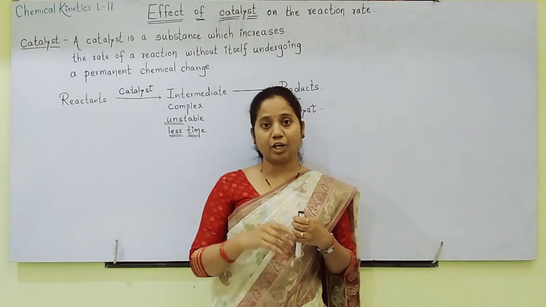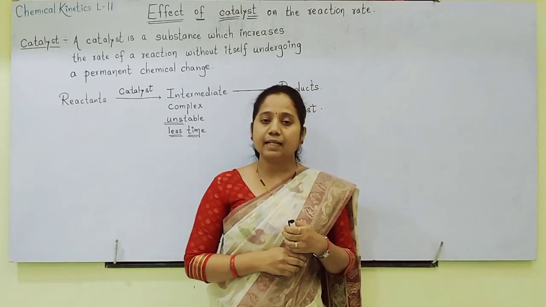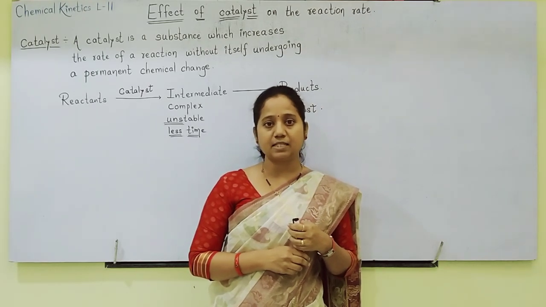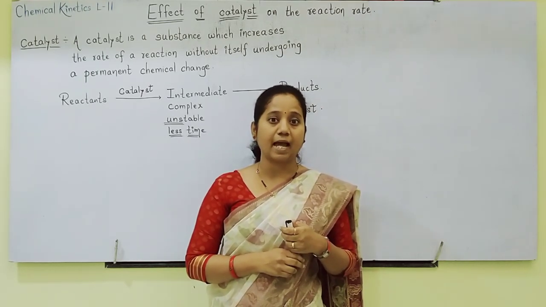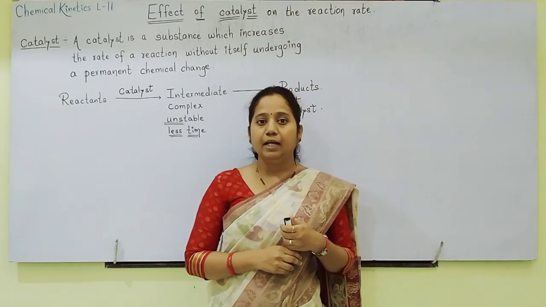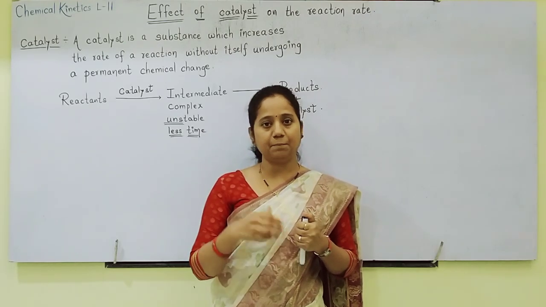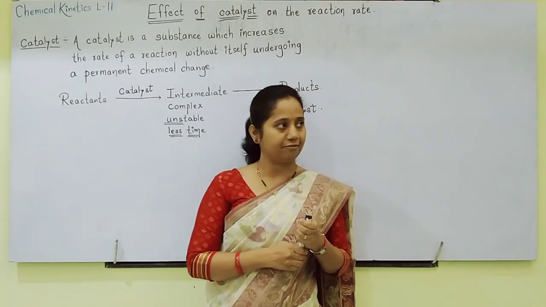Now in this reaction we have to relate catalyst with rate of reaction. In the Arrhenius equation I have told you that activation energy and rate of reaction are inversely proportional. Now how exactly a catalyst works, that we will see by plotting a graph.